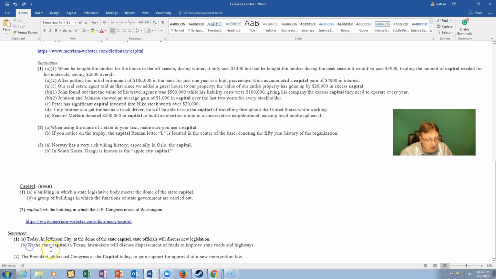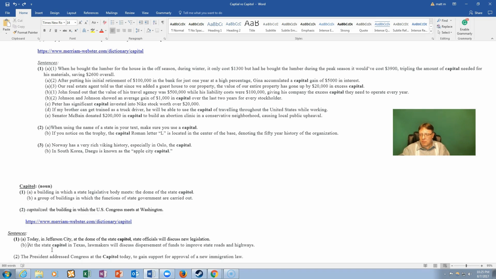Letter B. At the state capitol in Texas, lawmakers will discuss disbursement of funds to improve state roads and highways. In other words, in Texas, at their capitol, people that are making the laws there will discuss giving money to help make the roads and highways better so they are safe.